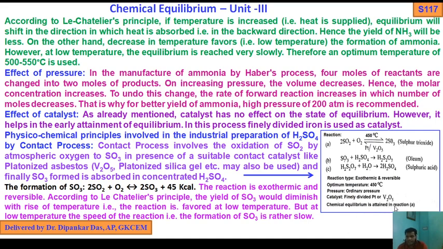Chemical equilibrium is attained in reaction A. In B, oleum is prepared: sulfur trioxide reacts with H2SO4 to give H2S2O7. Again that oleum reacts with water to produce sulfuric acid. Reaction type: exothermic, reversible. Optimum temperature 450. Pressure: ordinary pressure. Catalyst: finely divided Pt or V2O5, and chemical equilibrium is attained in reaction A.